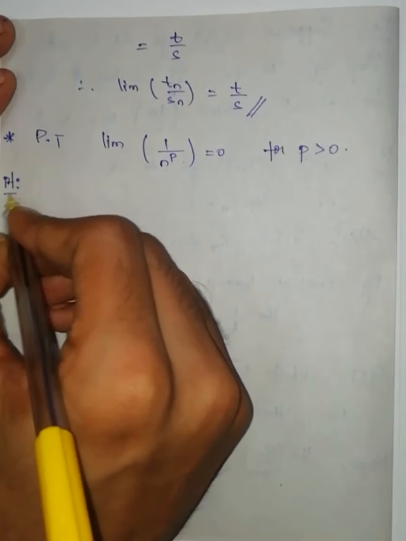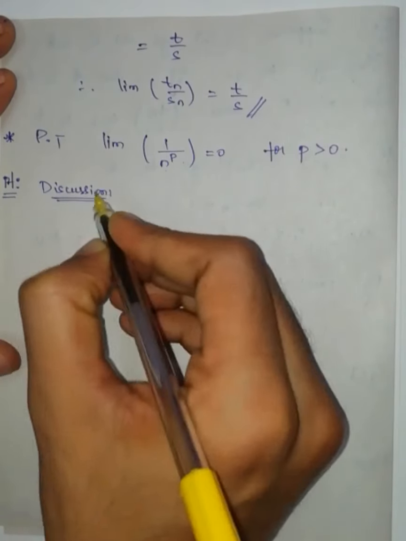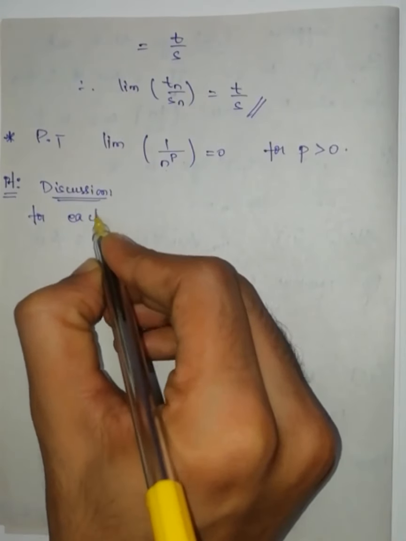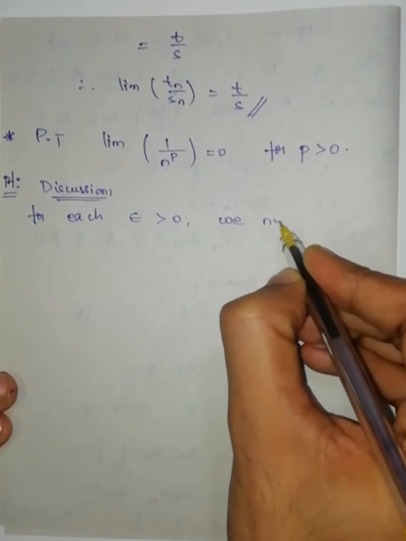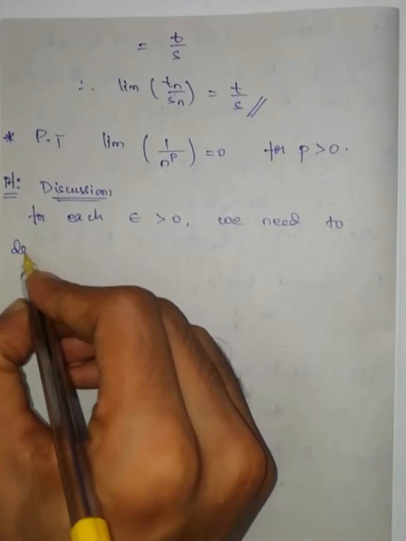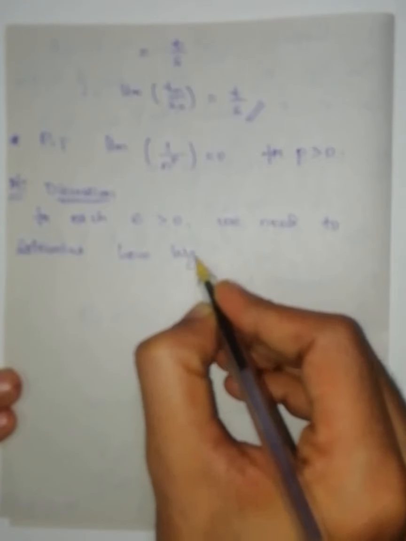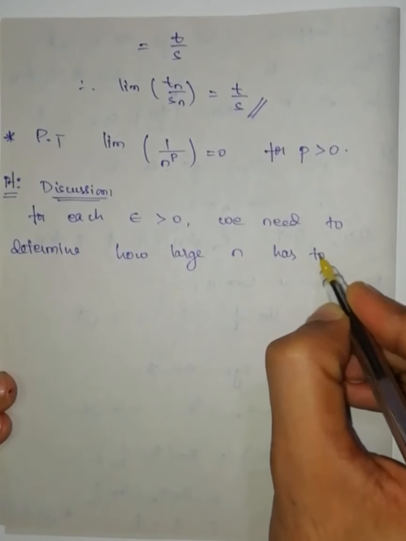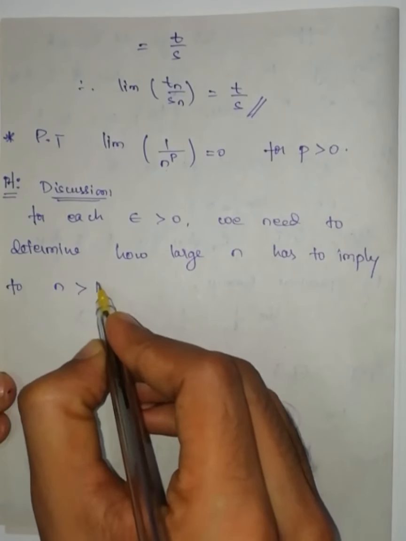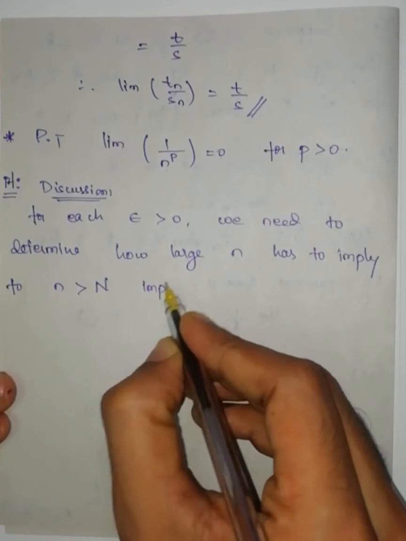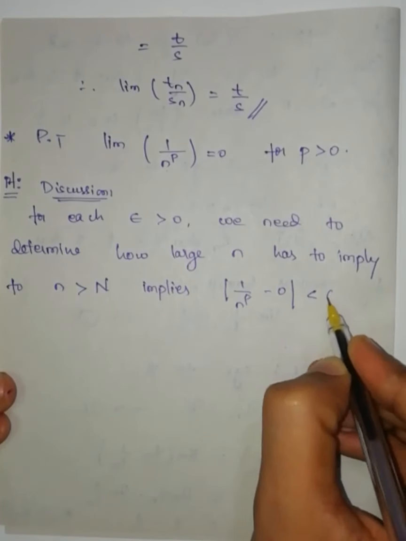Proof. First we will discuss, for each epsilon greater than 0, we need to determine how large small n has to be, such that small n greater than capital N implies modulus of 1 by n to the power of p minus 0 is less than epsilon.